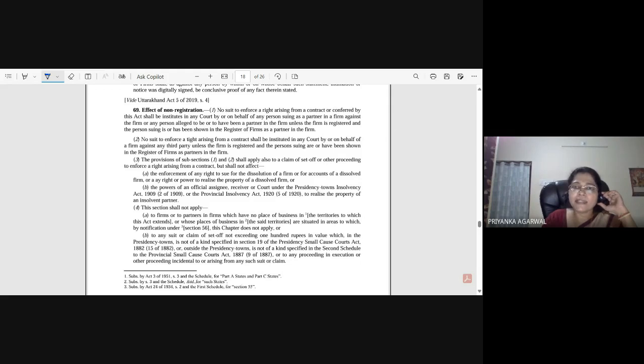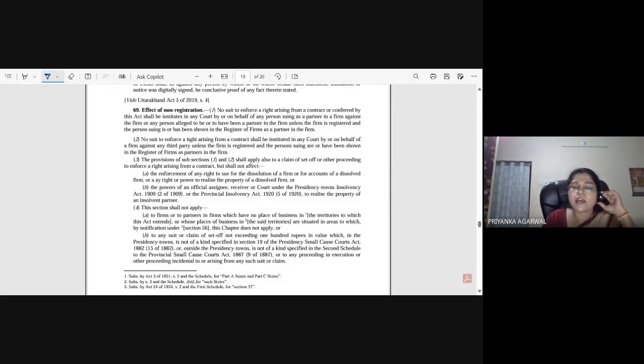But third parties have rights even if the firm is non-registered, like a third party can sue the firm or any partner. The official assignee or receiver or the court has power over the firm, like in case of insolvency, the official assignee or receiver can be appointed.